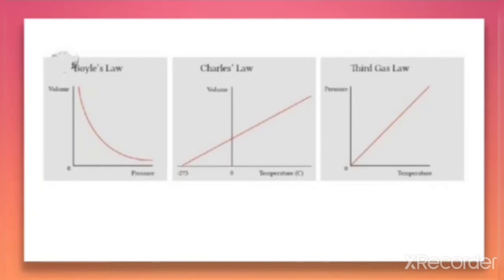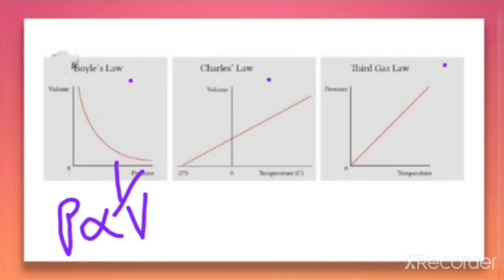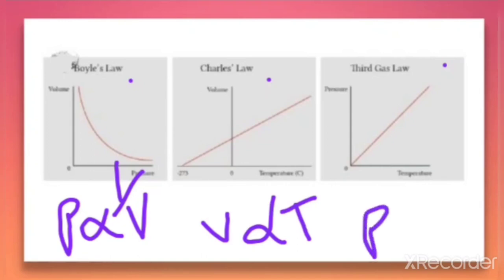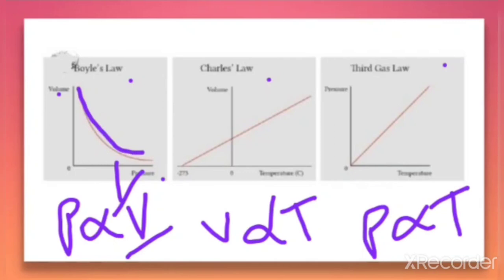Let us compare the three plots here, the plots for Boyle's law, Charles' law and Gay-Lussac's law. In the case of Boyle's law, pressure and volume have an inverse relation. In Charles' law, there is a direct relation between volume and temperature. In Gay-Lussac's law, the relation between pressure and temperature is a direct relation. So when you compare these equations, it is clear that in Boyle's law there is an inverse relation, so the plot will be a downward curve.